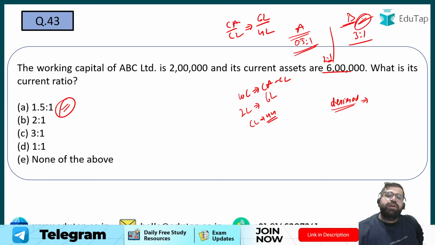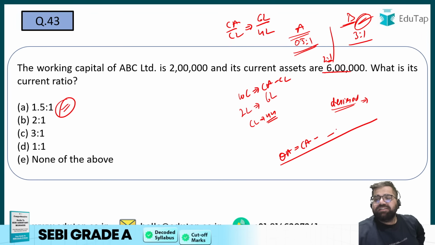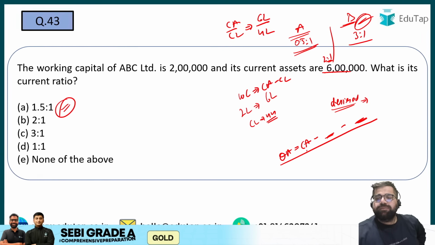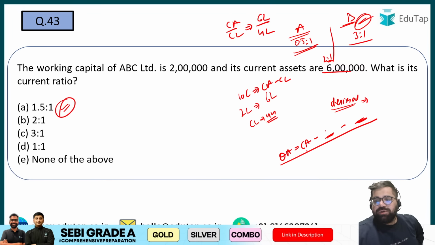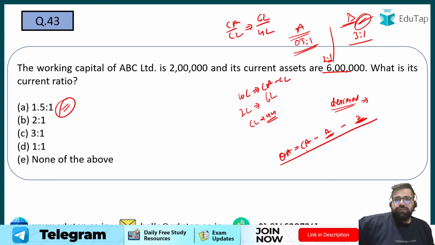Right? And you also have quick assets. Can you write the formula of quick assets? Quick assets is equal to current assets minus what? There are two elements which will be deducted from the current assets to get quick assets. Can you name those two elements? First is inventory and the second one is your prepaid expenses.